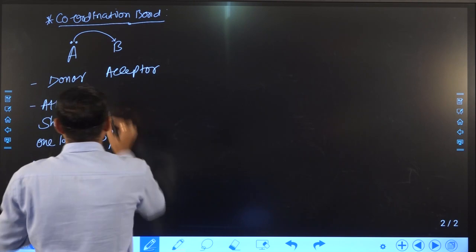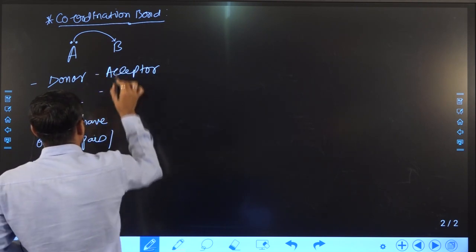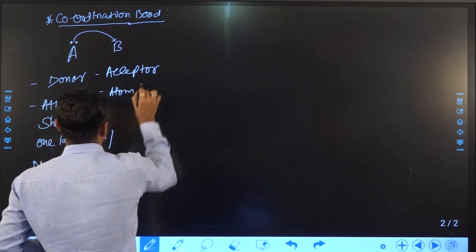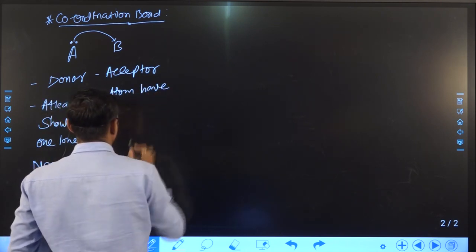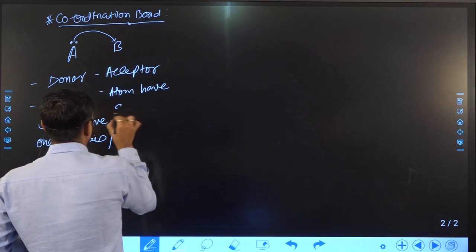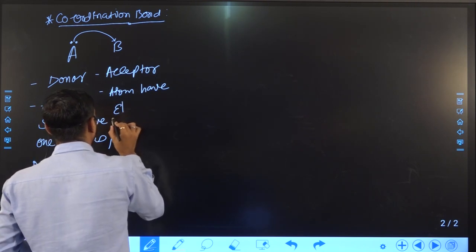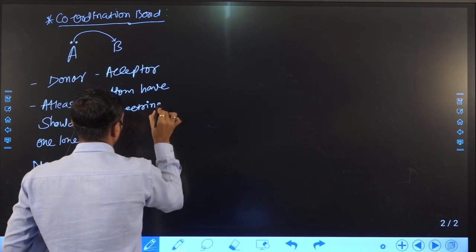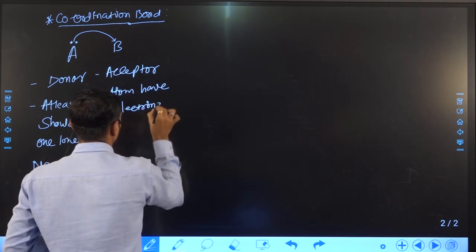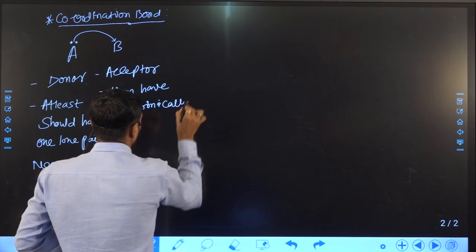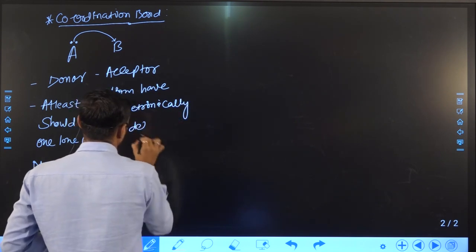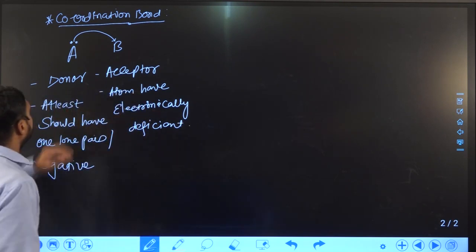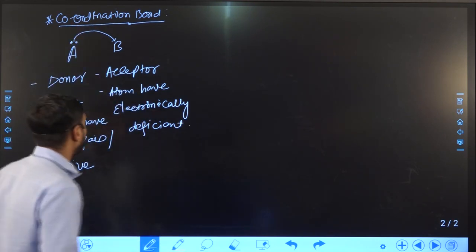While in the case of the acceptor, the atom is electronically deficient. So in this case, a coordination bond is formed.